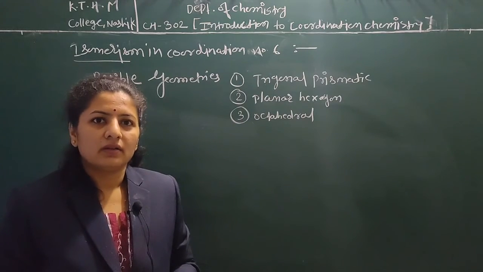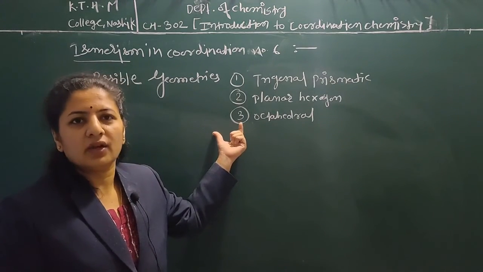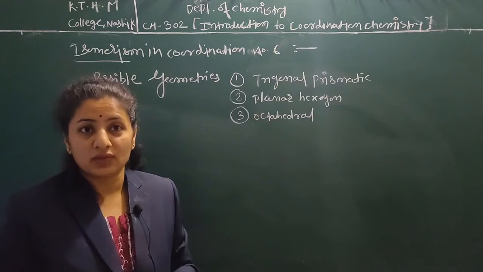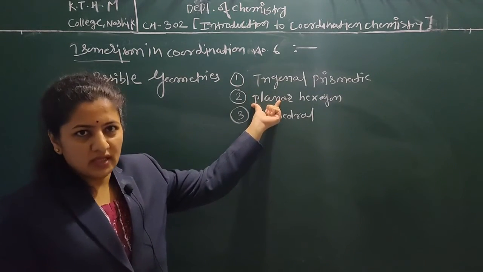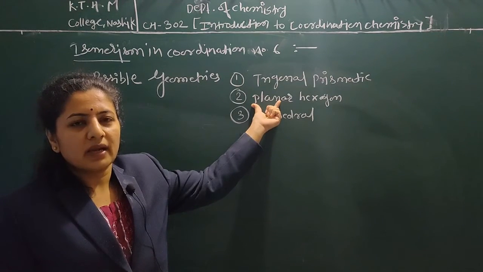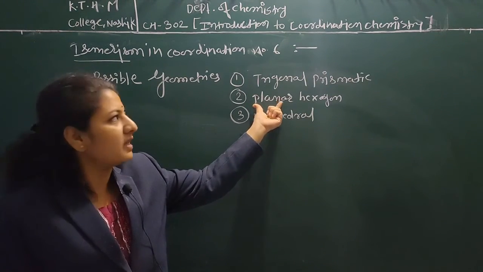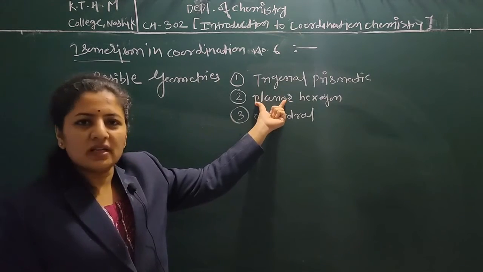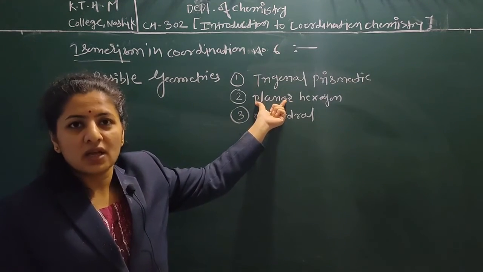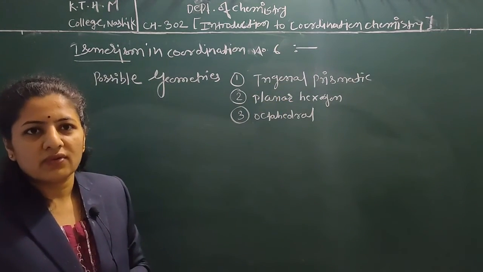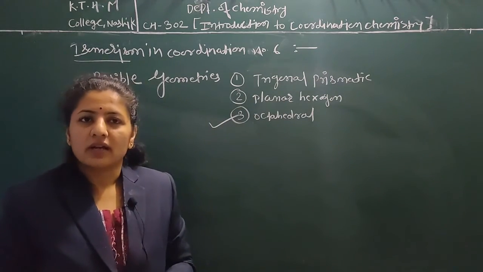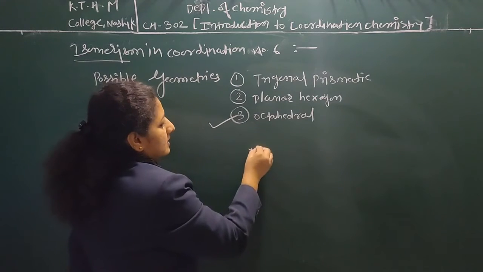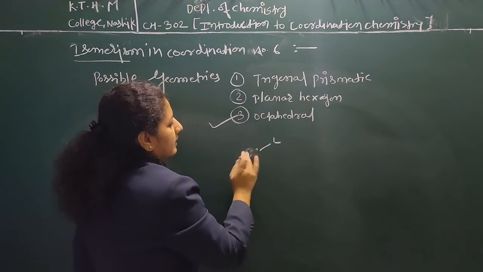But the theoretical isomers and practical isomers do not match with these two geometries. Means that whatever the possible isomerisms of these two geometries are, they are not exactly matched with each other. So the perfect geometry for coordination number 6 is the octahedral one. In that octahedral, we know that the structure of octahedral is like that.